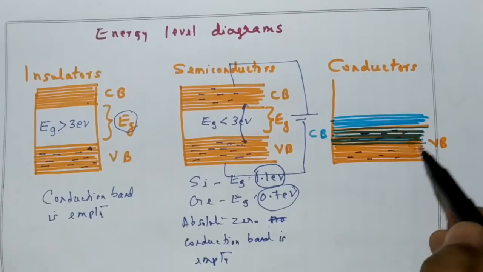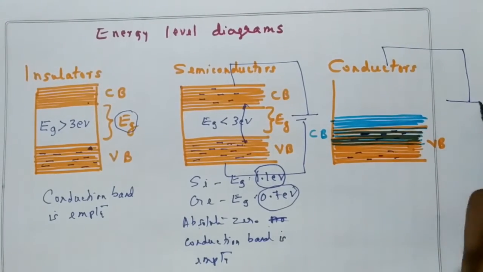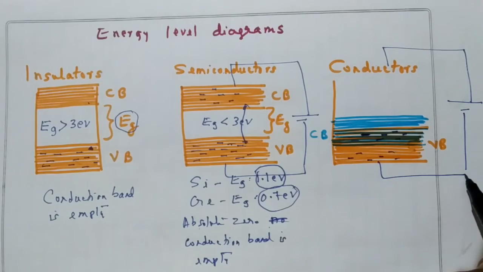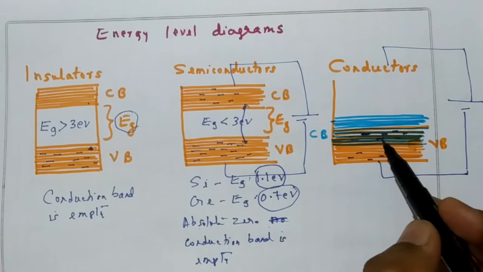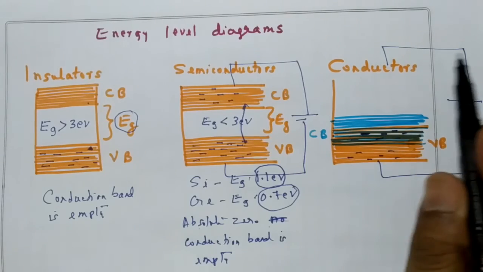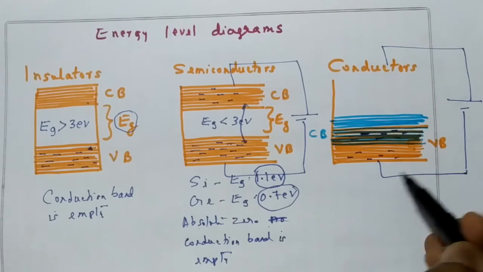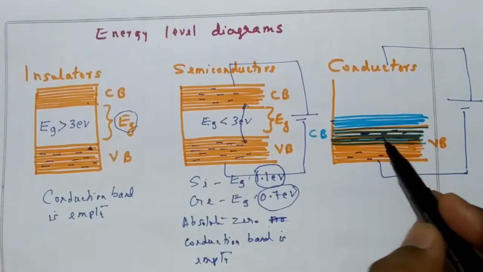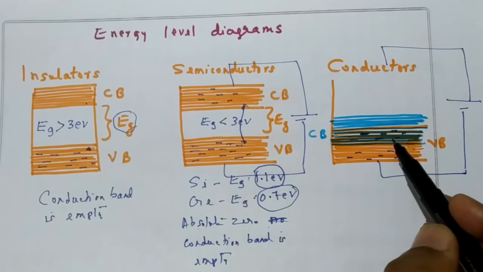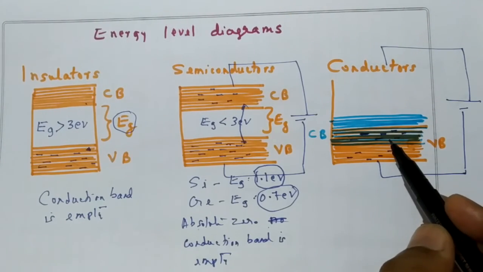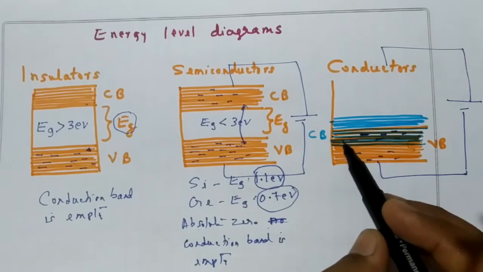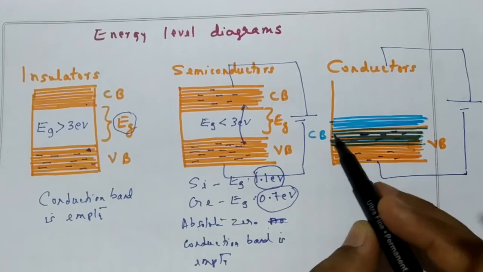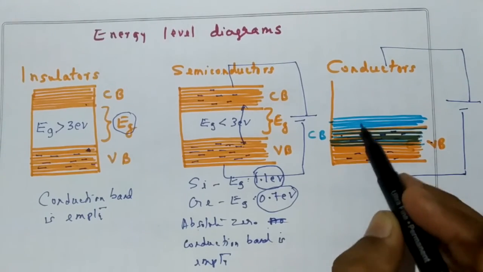Now when you apply a very small energy in the form of voltage, immediately the electrons become conduction electrons and the current flows through them. They will not require much energy to go from the valence band to the conduction band. So we say that the valence band and conduction band are overlapped.